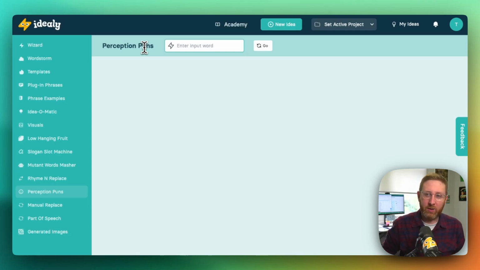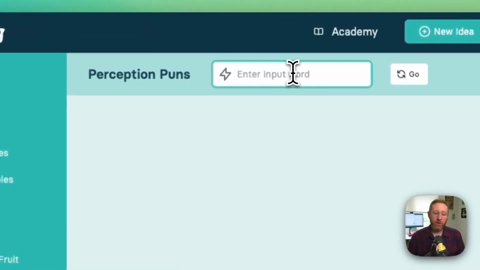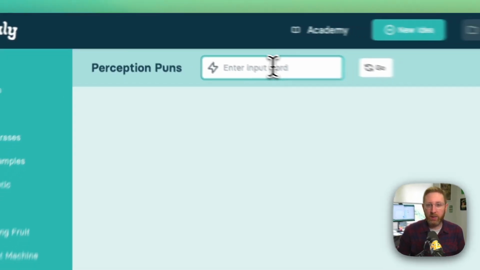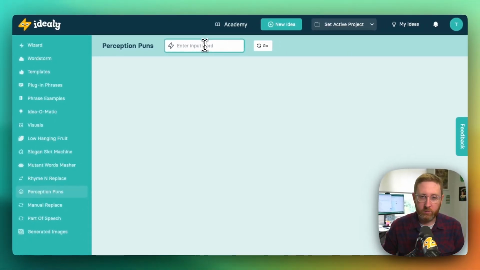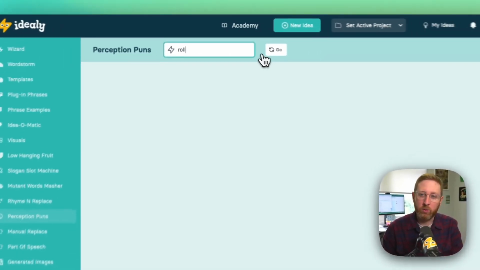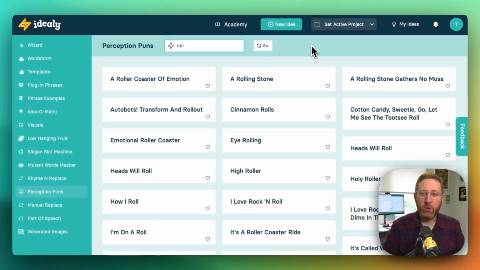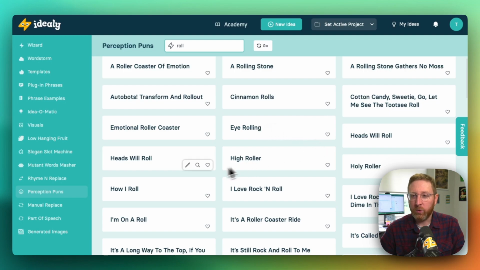So let's say, for example, let's drop the Mexican thing. Let's say I'm doing something around a bakery, maybe bread rolls or sausage rolls. So I'm just going to put in the word roll in here and we'll see what we get back. This is going to bring me back any phrase across our database that includes the word roll. So we've got roller coaster of emotion, a rolling stone, cinnamon rolls, eye rolling, heads will roll.